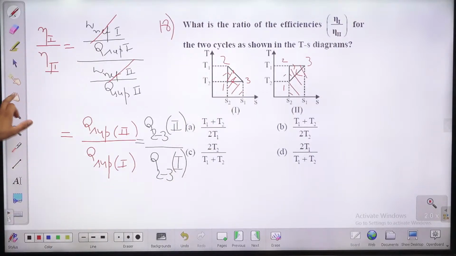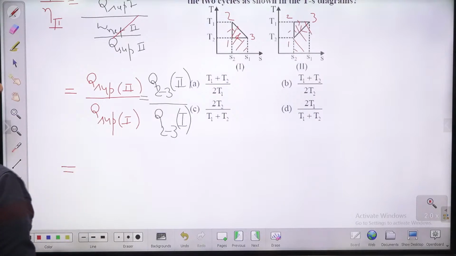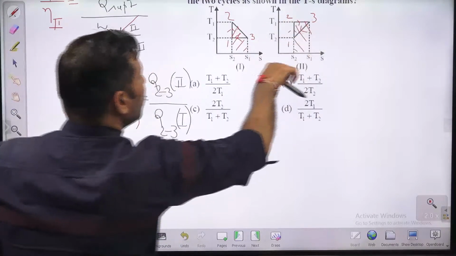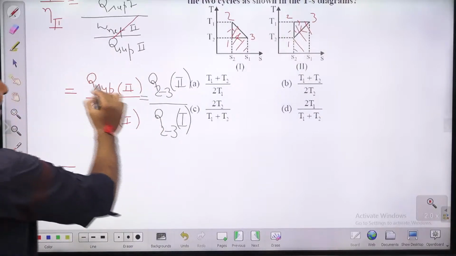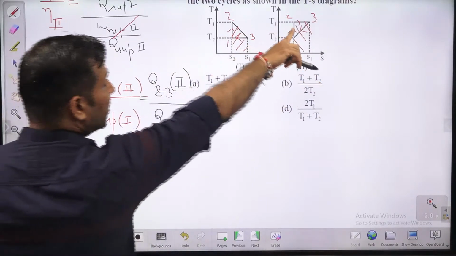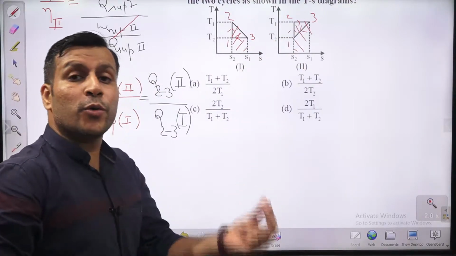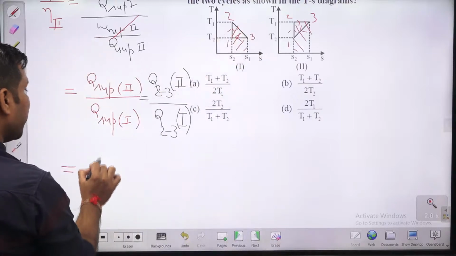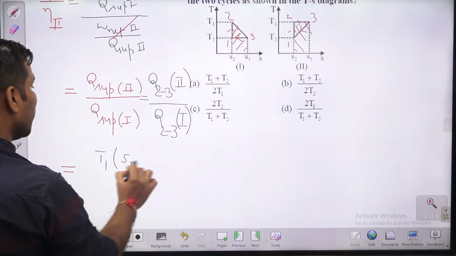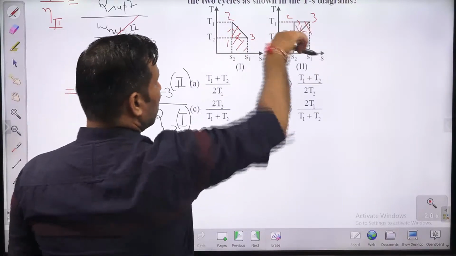तो ये एरिया अगर आपने लिख दिया, you will get the answer. चलिए तो लिख देते हैं इसको, हीट एडिशन, ये पूरा एरिया, ये पूरा एरिया कितना होगा बच्चों, because अपने को पहले लिखना है heat addition in the cycle 2 which is nothing but heat addition, ds equal to what, dq by T, so dq equal to T ds, so it is nothing but T1 into S1 minus S2. So this is the heat addition in this process guys.